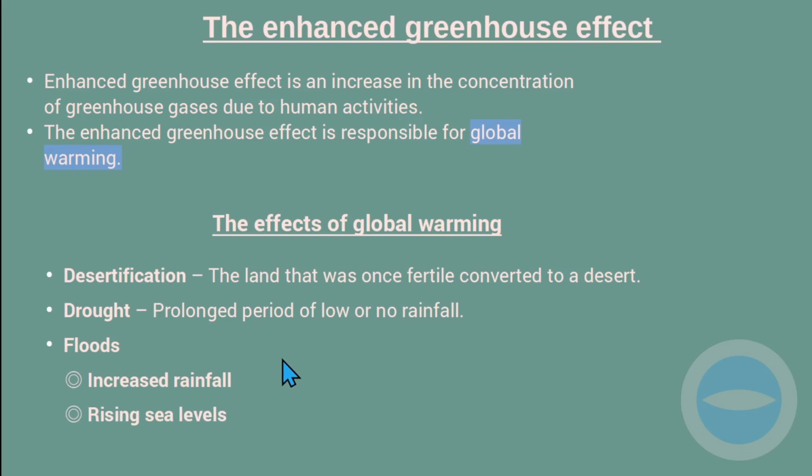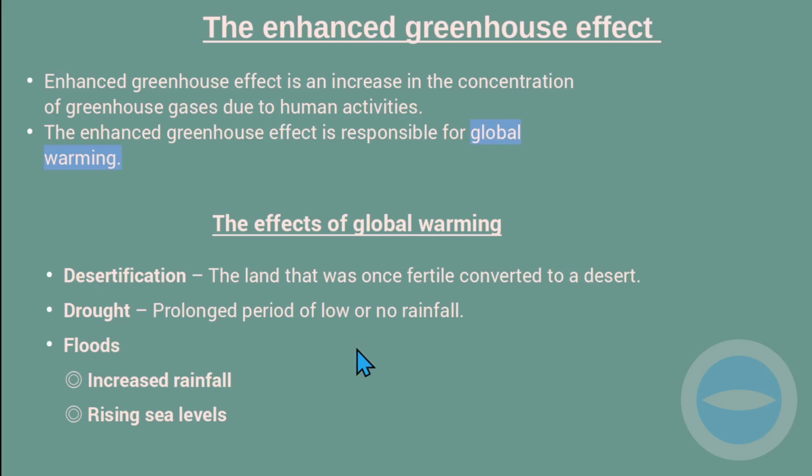And then again, the rising sea level. If the sea level is increasing, this will be an effect of global warming. So these are three effects according to the examination guideline that we must be aware of.